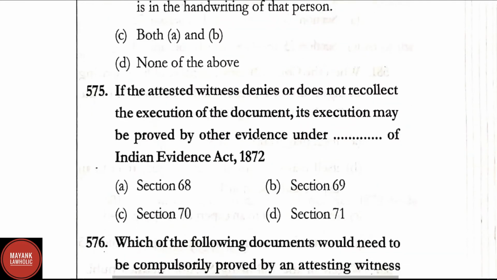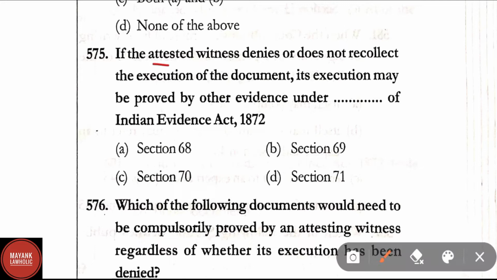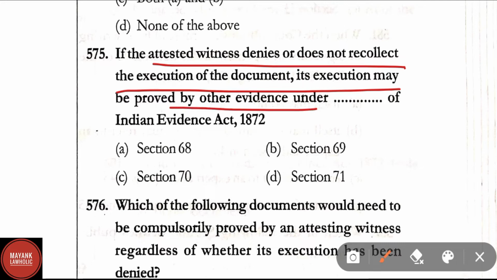Here option C is the correct answer. Question number 575. If the attested witness denies or does not recollect the execution of the document, its execution may be proved by other evidence under dash of the Indian Evidence Act. Correct answer is option D, that is under section 71 of the Indian Evidence Act.